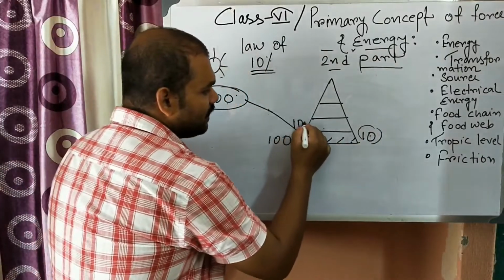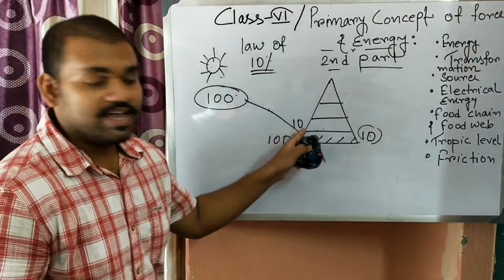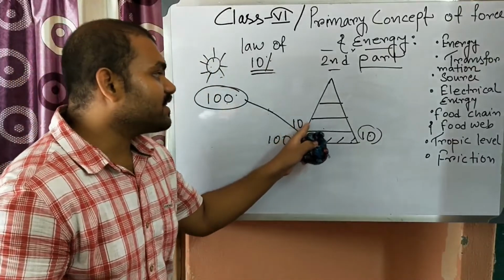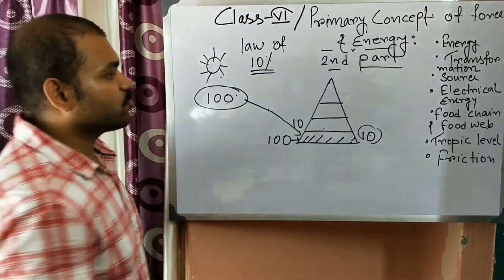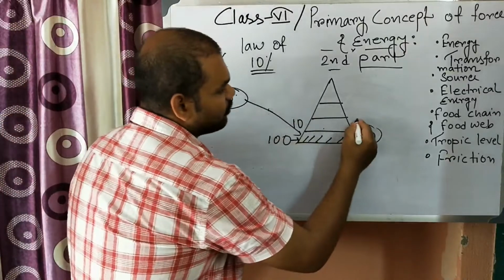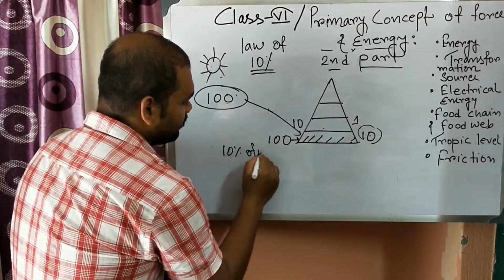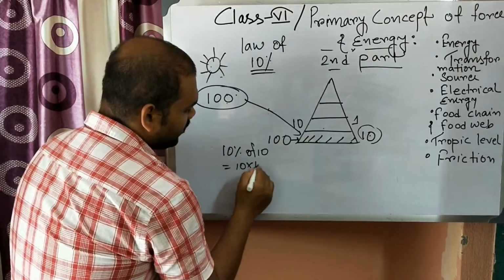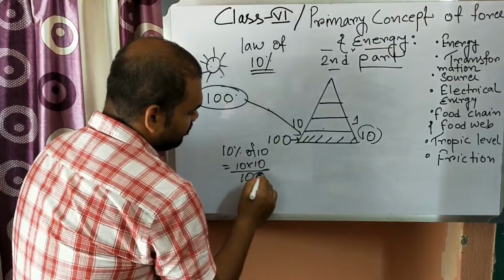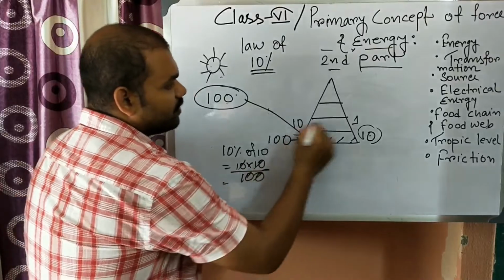It will take that 10 amount of energy, and 10% of that energy it stores. So it stores 10% of 10, which means 1. That is 10 into 10 by 100. So it will store 1.